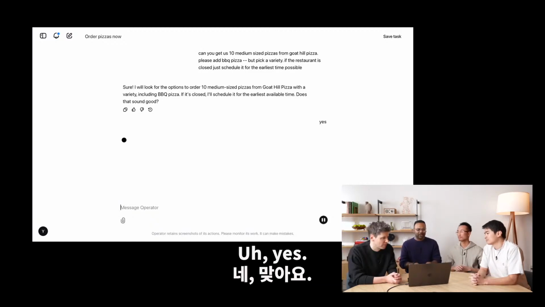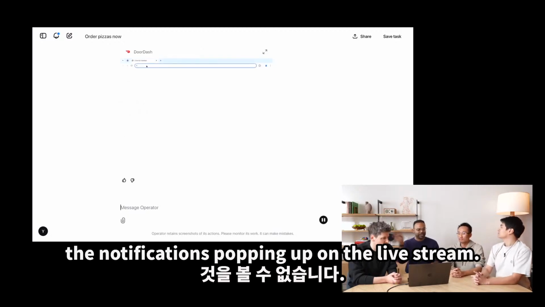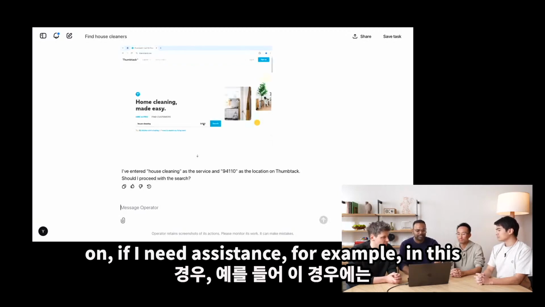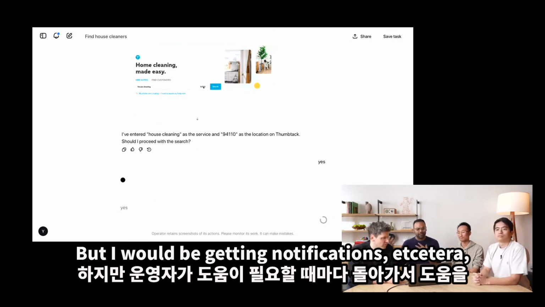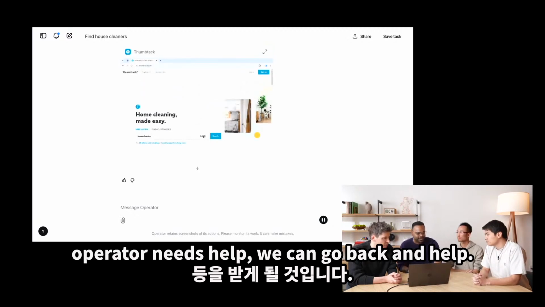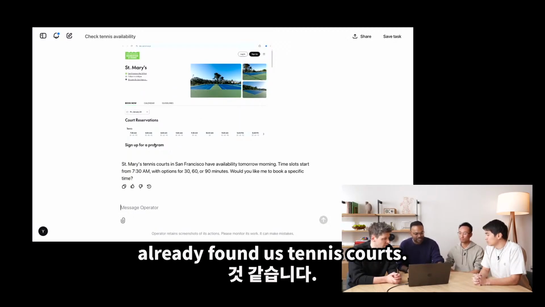Yes. We can't see the notifications popping up on the live stream, but for example, as the other tasks are going on, if I need assistance, for example, in this case, it asked me, hey, this is 941100, I can just say yes. But I would be getting notifications, etc., so that whenever operator needs help, we can go back and help. Looks like in this case, it's already found us tennis courts.